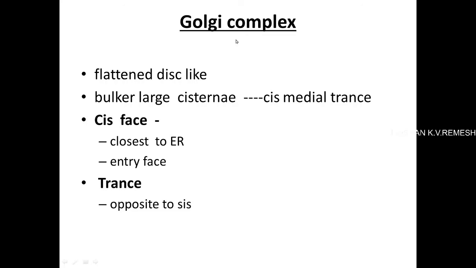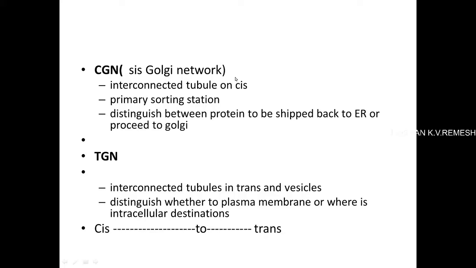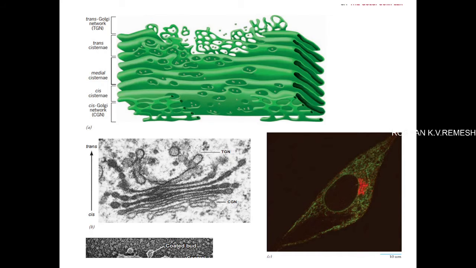Now about the Golgi complex. They are flattened disc-like structures. They have cis and trans Golgi network regions. See, this is the cis Golgi network region, and this is the trans Golgi network region. In between, we can see the medial cisterna regions. Coming to the cis Golgi network region, it is the region that faces towards the endoplasmic reticulum